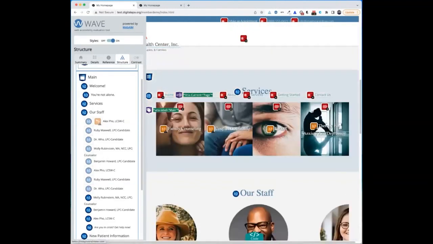And then for services, these aren't headings at all. So I would completely change this up and make services the H2, that's fine, but then family counseling should be an H3. Couples counseling should be an H3. EMDR, H3, and so on. And that will give your page the correct semantic structure.